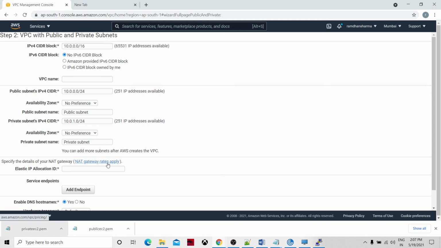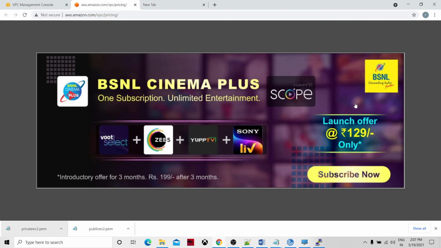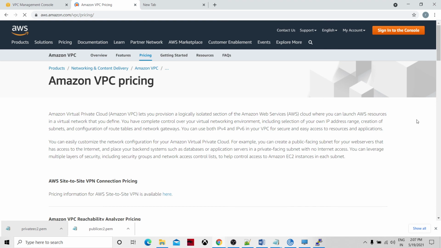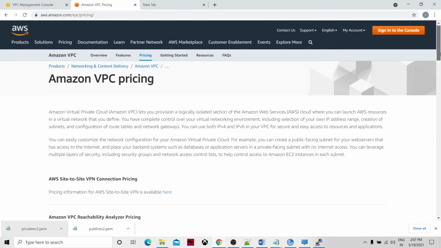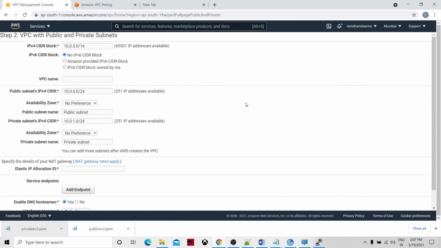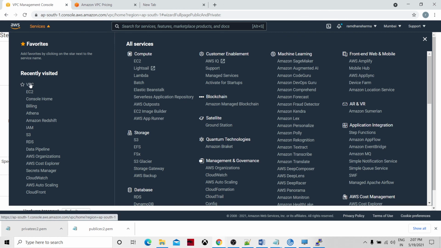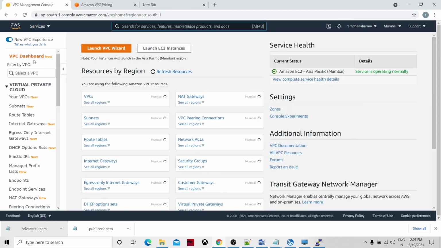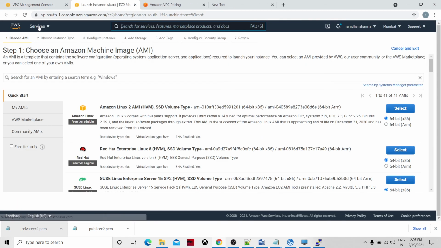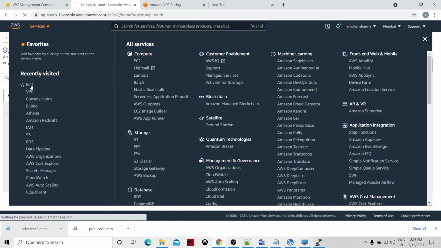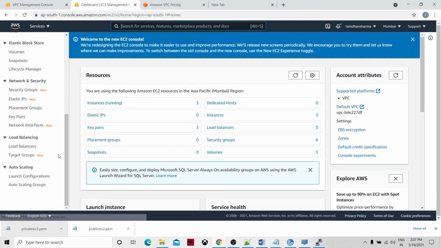You can go ahead and see the different charges available for the NAT gateway on the Amazon VPC pricing page. In that way, you can create it. If you don't know how to create elastic IP addresses, you can see my initial tutorial session in the Ab Initio tutorials. It's simple. Go to the EC2 instance dashboard and you will have an elastic IP.